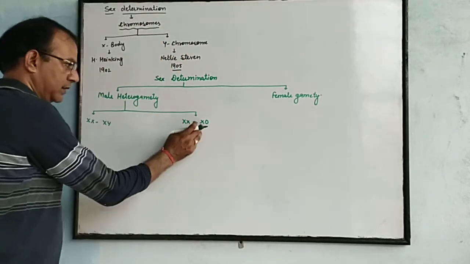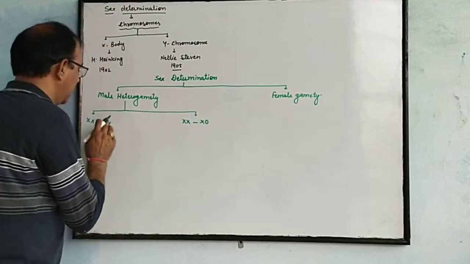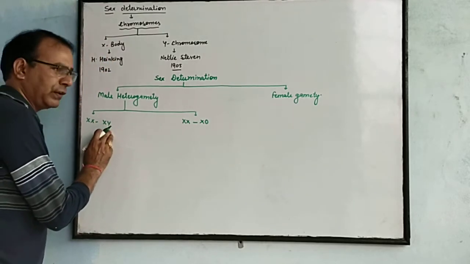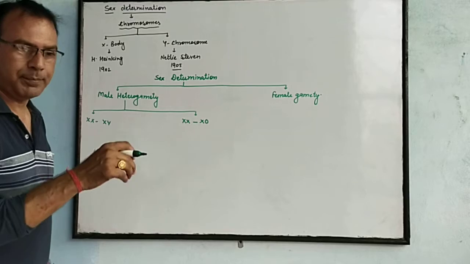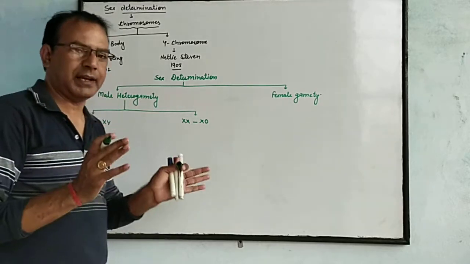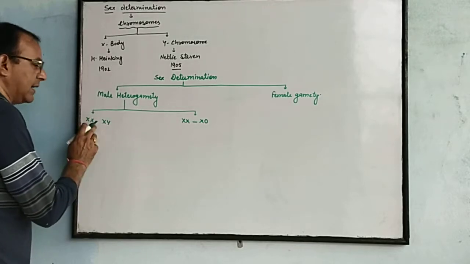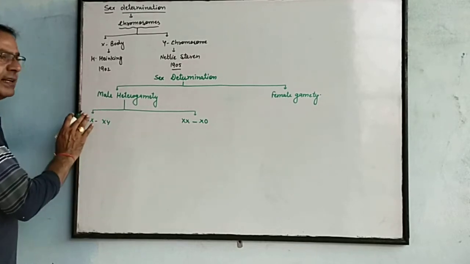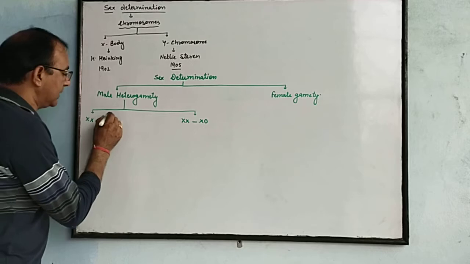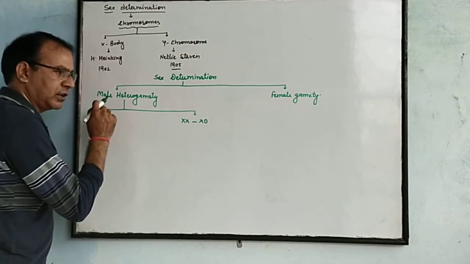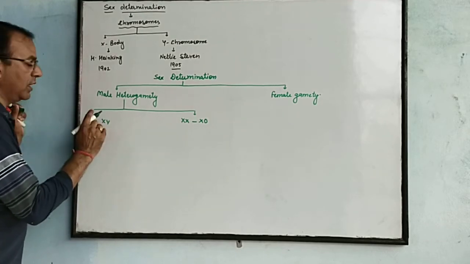Both pairs, such as X0 and XY, X and Y, are different. So these are the males. The male gametes which are different in a pair are called heterogametic, and these are the male heterogamety, XX and XY.